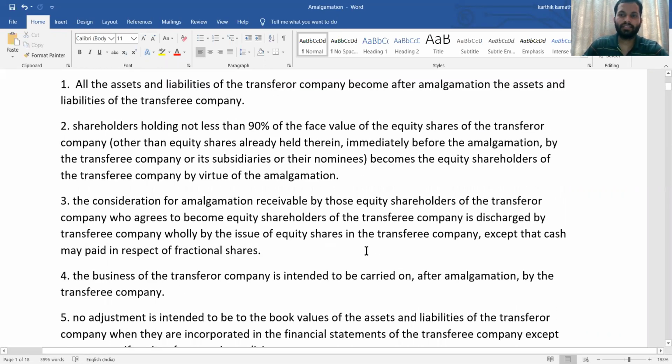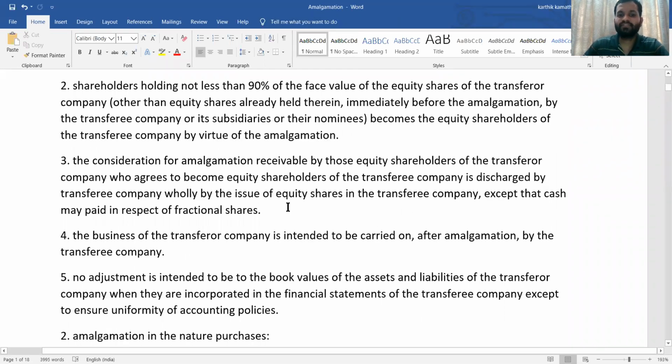Then one more thing is consideration must be in cash, or in case of fractional shares it must be in cash, or else you can pay the consideration by the issue of equity shares or debentures. Here, who is paying the consideration to whom? The purchasing company is paying the consideration to the selling company. That is one more thing you should remember.